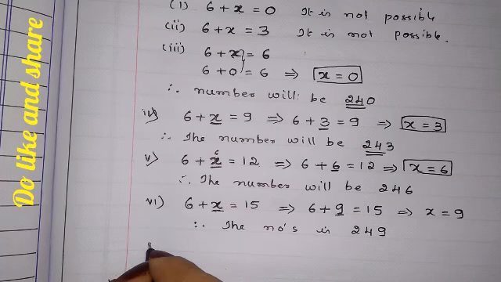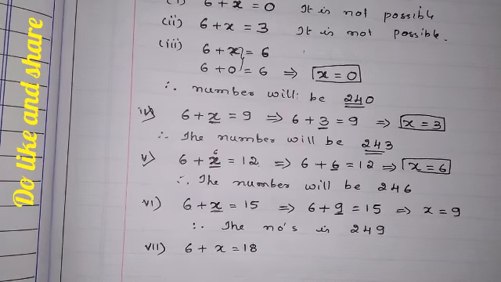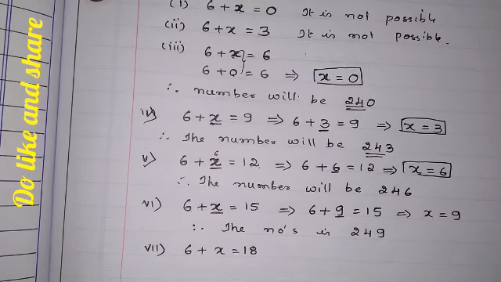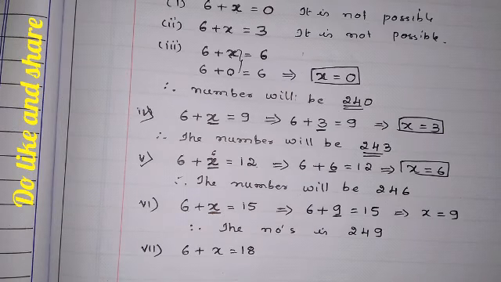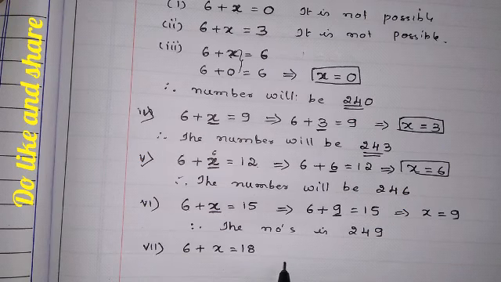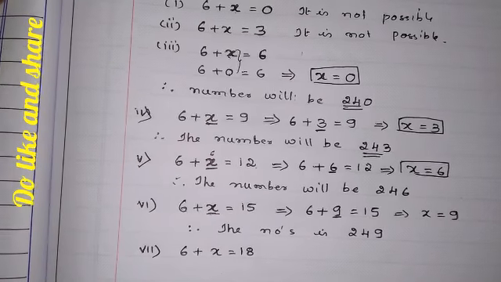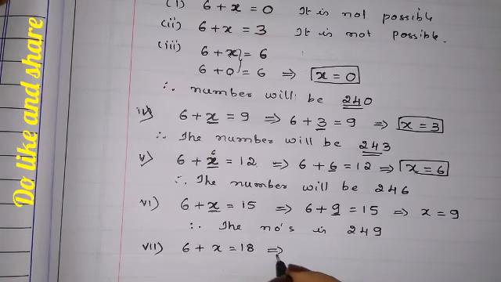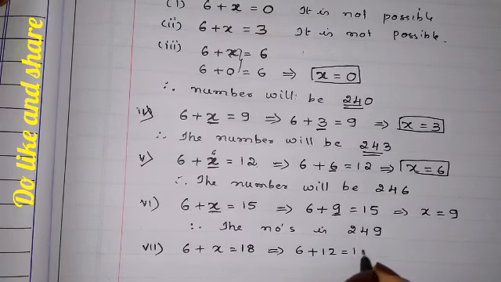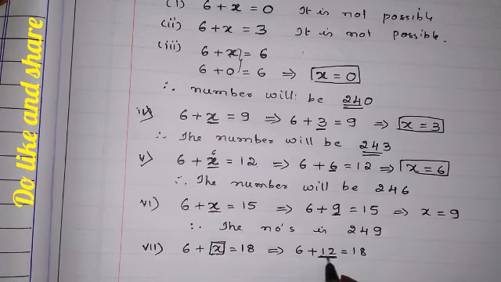18. 6 plus x is equal to 18. Let us check here like that. Is 18 possible? 6 plus what should we add? 11 something? Let us check. Okay, we have to add 12. 6 plus 12 is equal to 18. But we cannot write 12. We want a single digit in x place. Is it or not? We want a single digit. We don't want 2 digits. 12 is a 2-digit number.